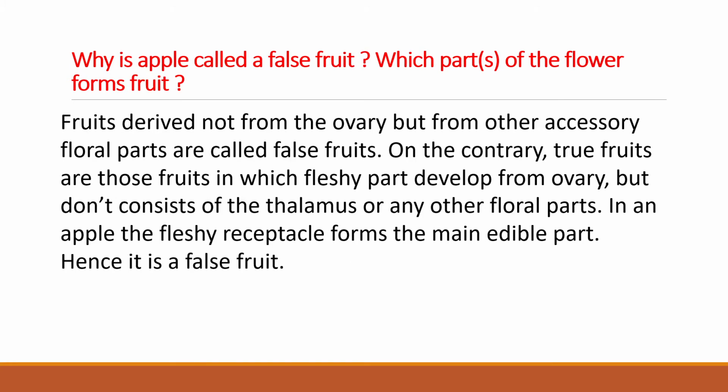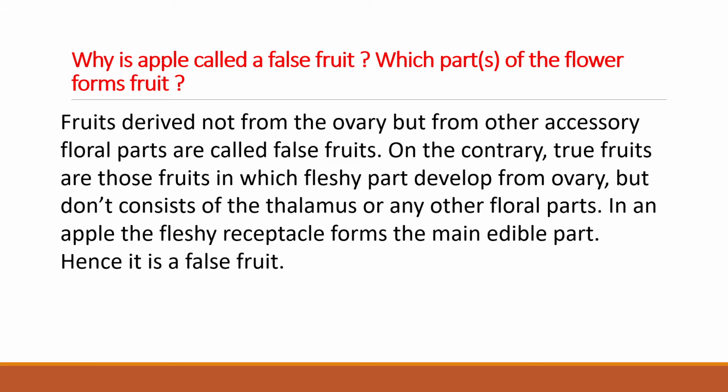So when it comes to fruit, as in 11th standard you learned what is fruit, pericarp, what is true fruit, false fruit, like that. Why is apple called a false fruit? Which part of the flower forms the fruit? The fruit is derived not only from the ovary but also from accessory floral parts, so it is called a false fruit.